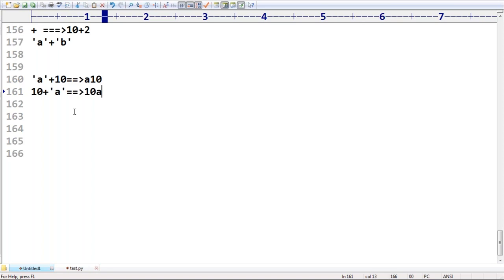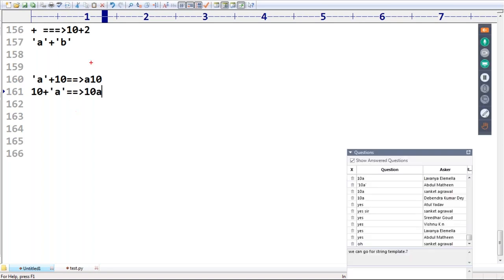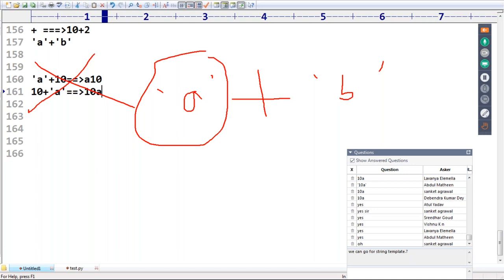In Python, the compiler will give an error. If you want to apply the plus operator for strings, compulsorily both arguments should be string type only. But in Java, if one argument is a string type, the other can be any type, no problem at all. It may be an int value, a boolean value, any type.